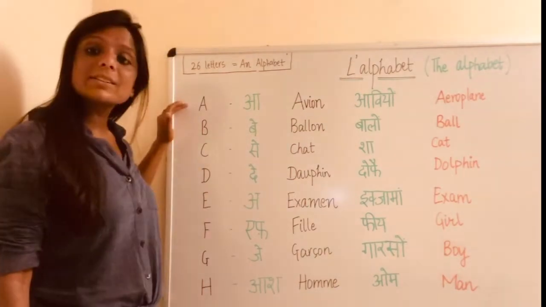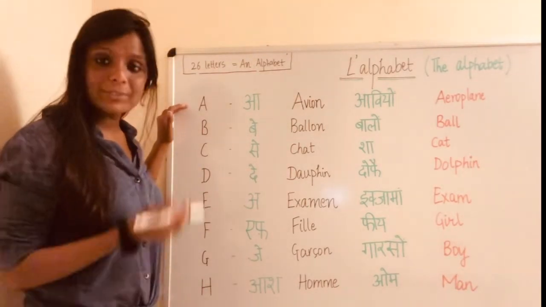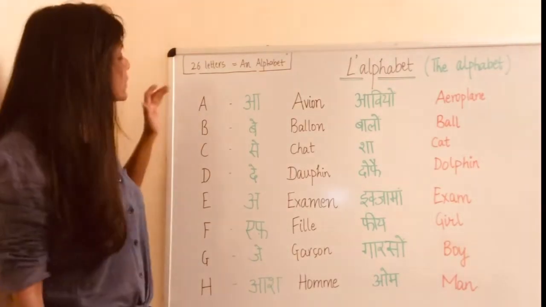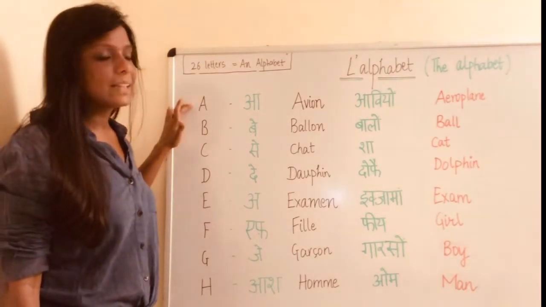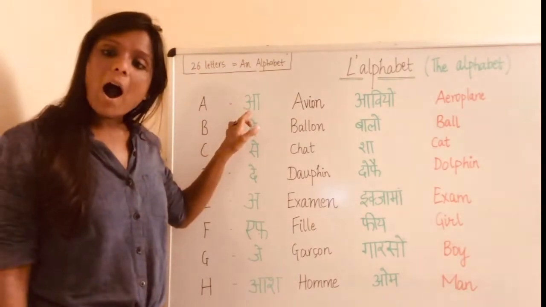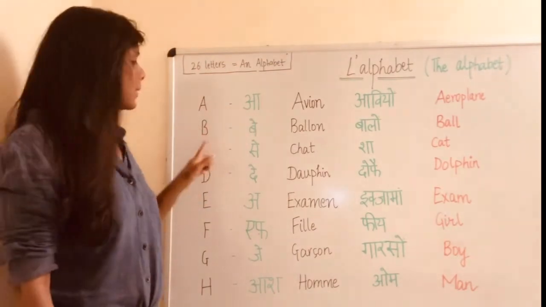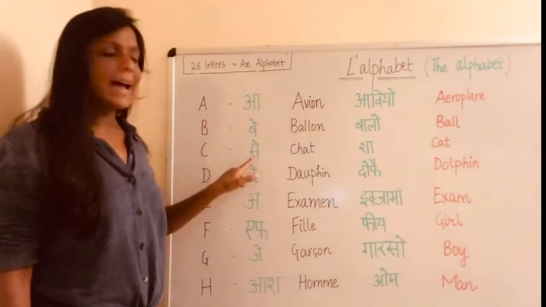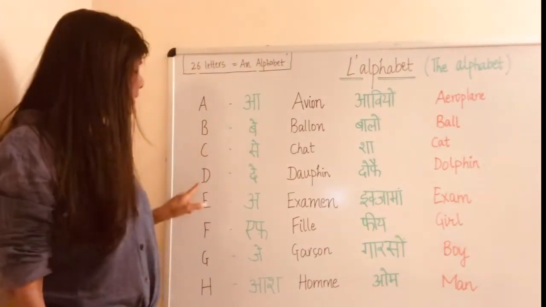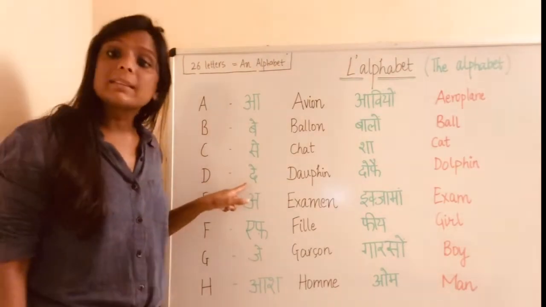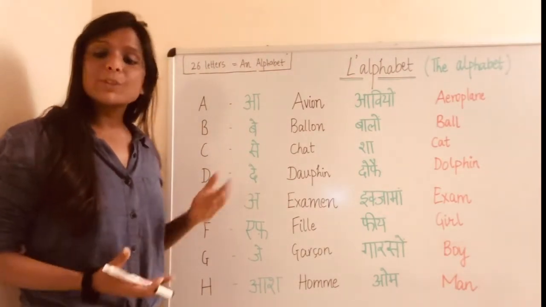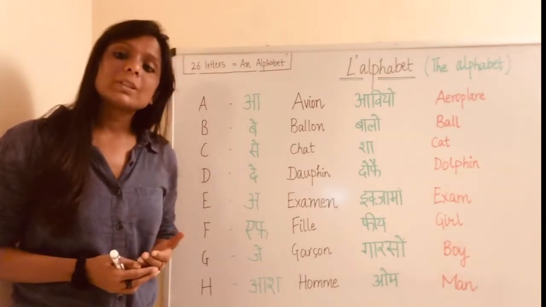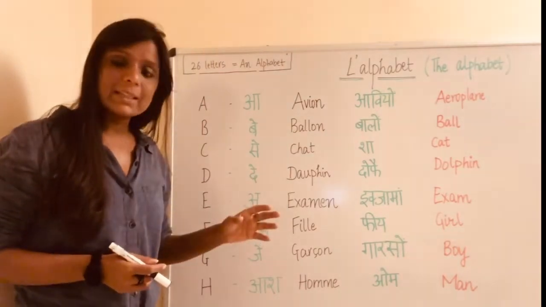So let's start with the pronunciation of the letters. So we have written the letters. So we'll start with A, pronounced as ah. B as bay, C as say, D as day. Guys, just note here, in French we do not have the pronunciation D and T like in English.